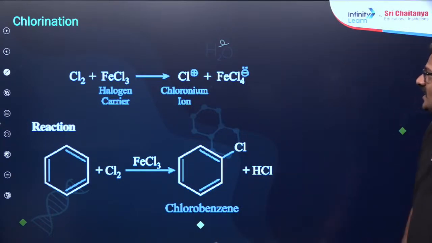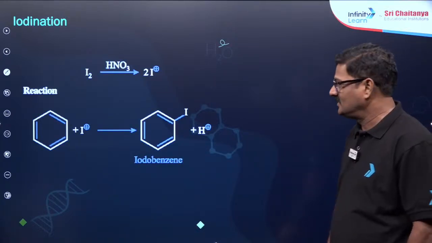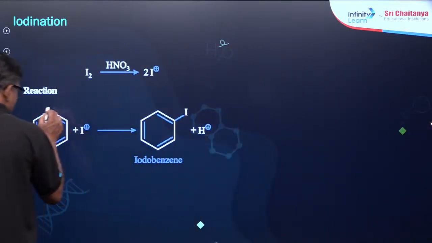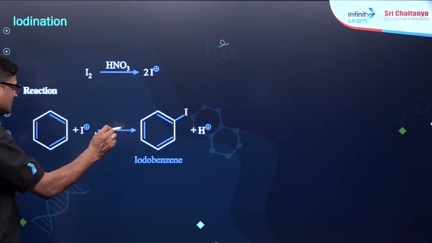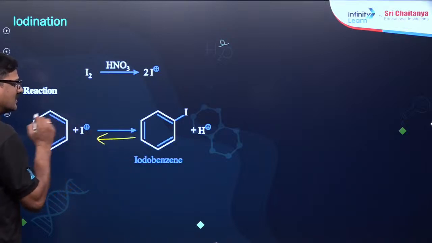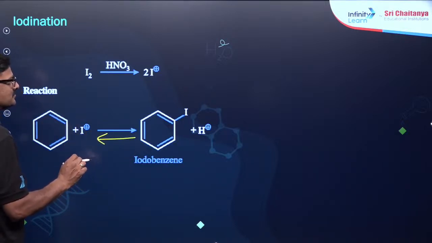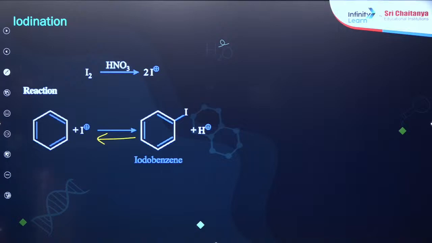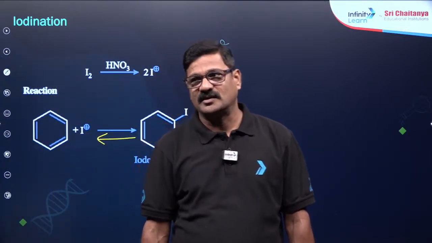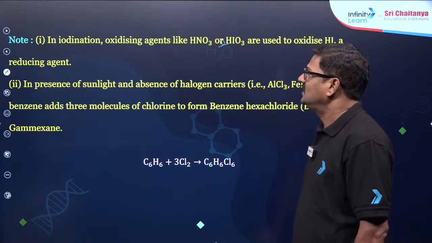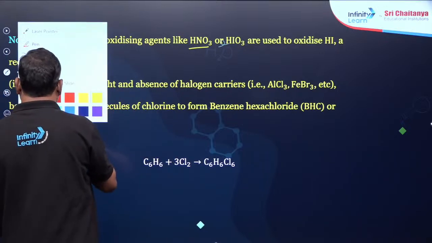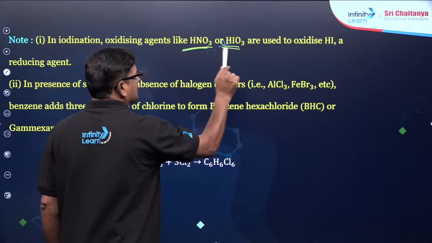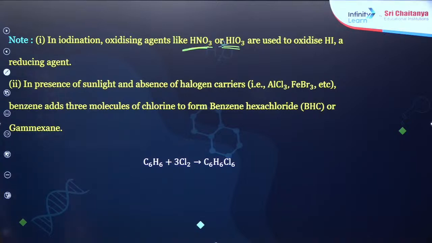That's pretty good. And iodination. When benzene is treated with iodine and HNO3, it is going to give us iodobenzene. Reaction हमेशा electrophilic. This is reversible होता. For that we need to go with the iodobenzene preparation by benzene diazonium chloride. And let's see, in iodination oxidizing agents like HNO3 इस्तेमाल कर सकते हैं आप, HIO3 भी इस्तेमाल कर सकते हैं to oxidize HI, a reducing agent.